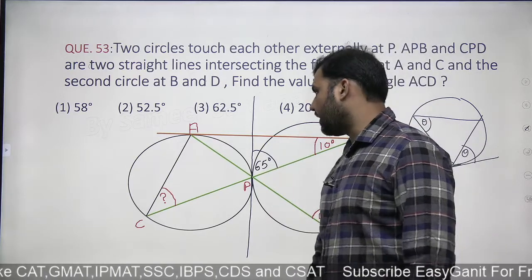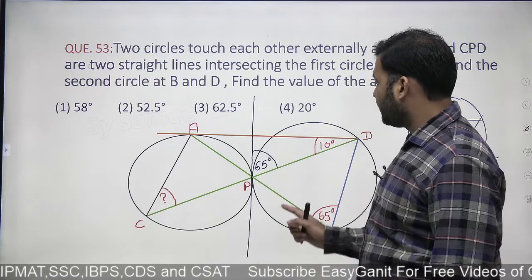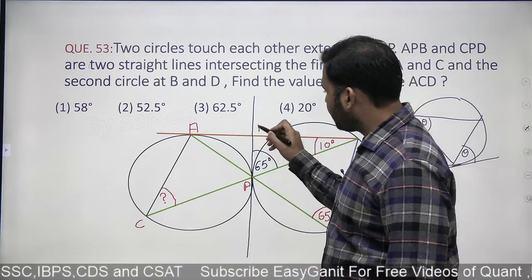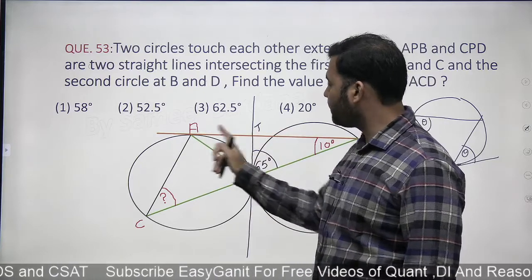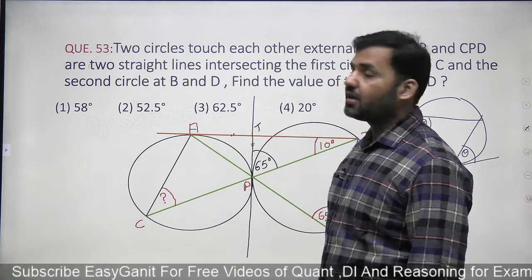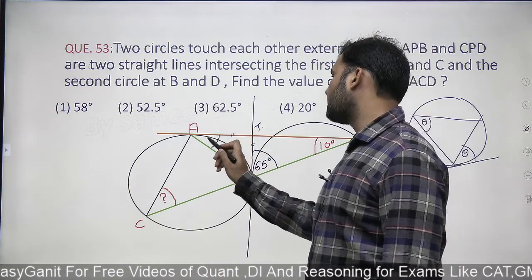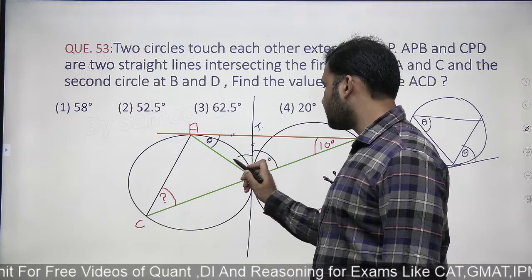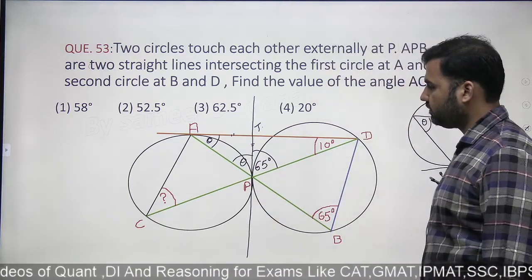65, this is 65, right? Okay. And then you can see that this is the external point T, and the length of T and TP would be same. Why would I say length of T and TP would be same? Because these are the two tangents drawn from the external point T. These two lengths are same. So this length is theta. So can I also say that this length will also be theta, right?